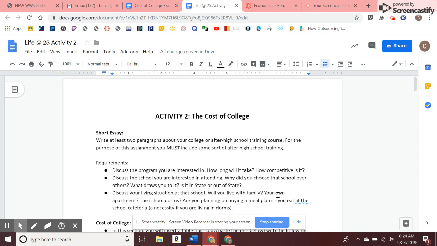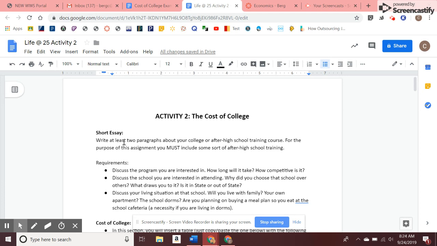Most of you probably already have this information real close at hand, if not in your binder already, that you can just pull it out and do it. So I strongly encourage you to just jump right in, get this taken care of, get it finished, and get it turned in. If you can do it in a day, that would be wonderful. Now, let's take a look at what I'm expecting here.